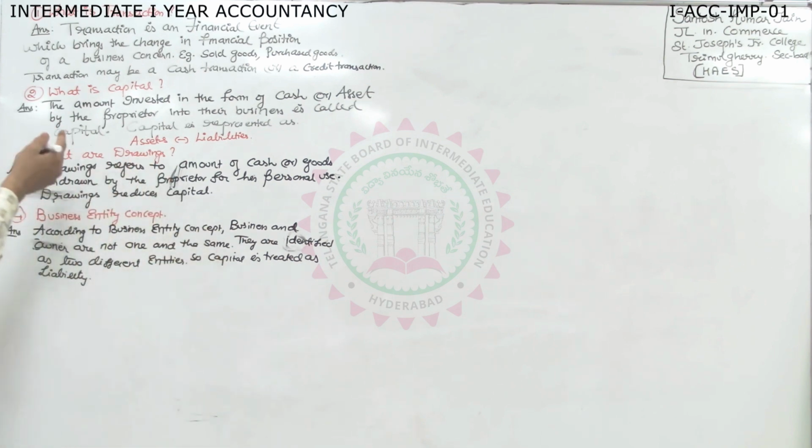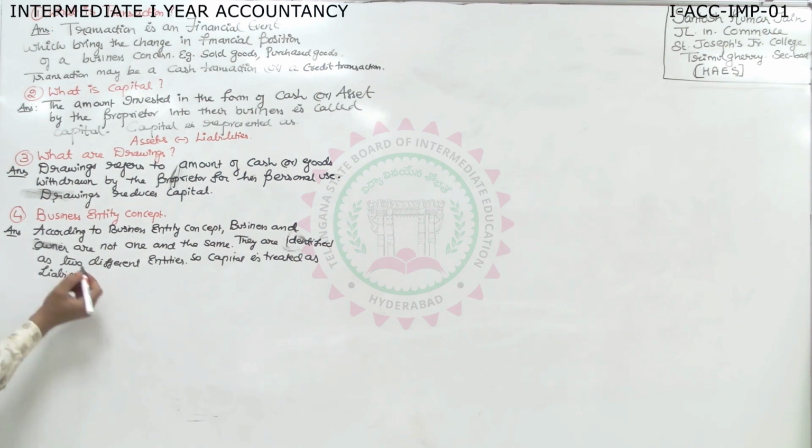Now, already we know what is the meaning of capital. You need not write again what is capital and all. That is to know the level of your understanding. Business entity concept.